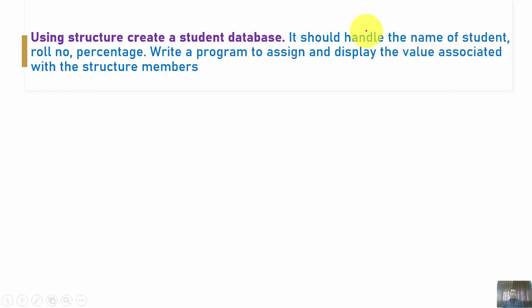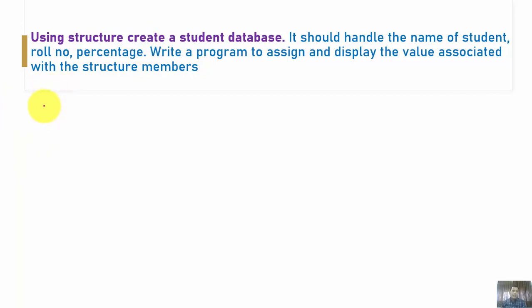It should handle the name of student, roll number, percentage. Write a program to assign and display the value associated with the structure. Discuss how to deal with this. Okay, we have to write a program in which we are supposed to create one structure. In that, we are going to store the name of student, his roll number and percentage. Just assign name, roll number, percentage, and whatever values we have assigned, simply, we have to display, right?